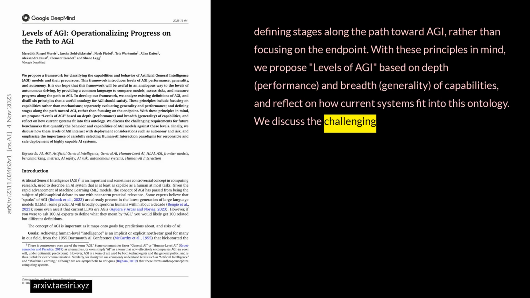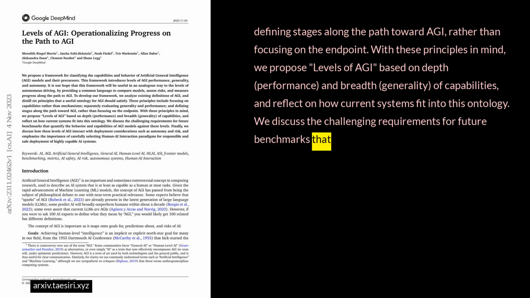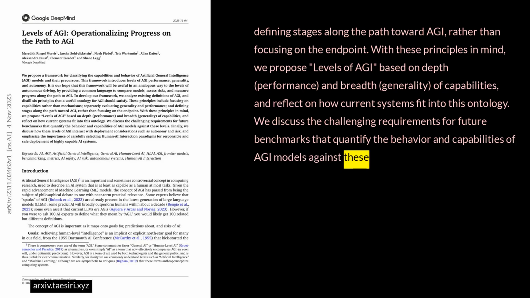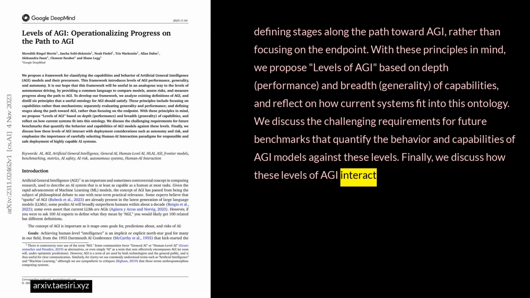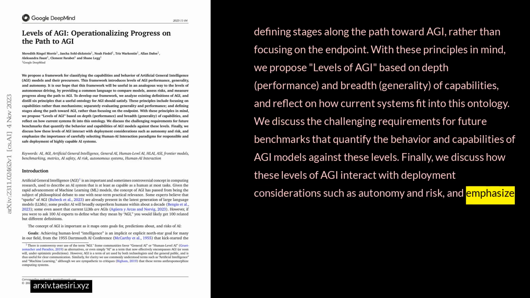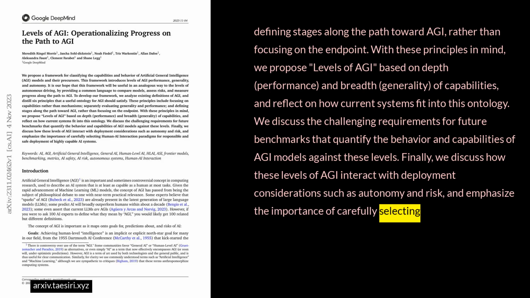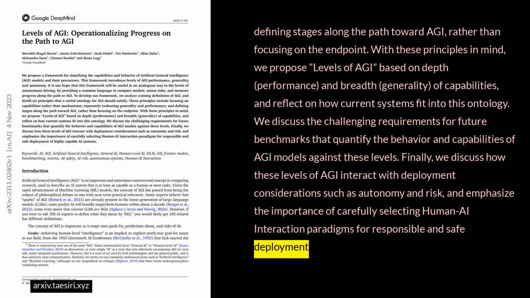We discuss the challenging requirements for future benchmarks that quantify the behavior and capabilities of AGI models against these levels. Finally, we discuss how these levels of AGI interact with deployment considerations such as autonomy and risk, and emphasize the importance of carefully selecting human-AI interaction paradigms for responsible and safe deployment of highly capable AI systems.